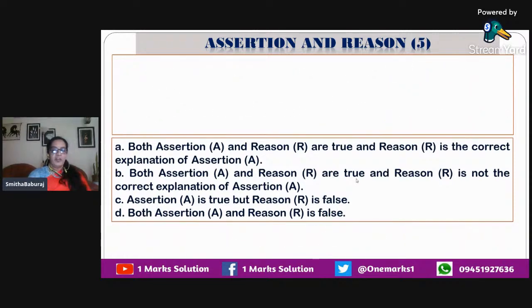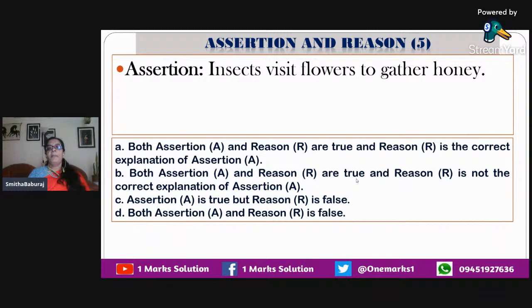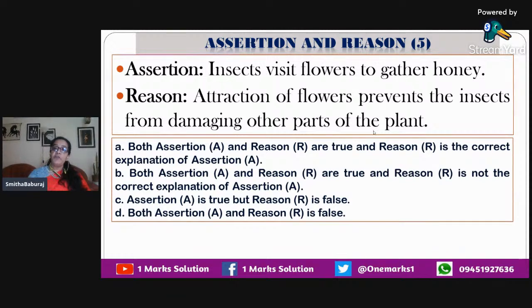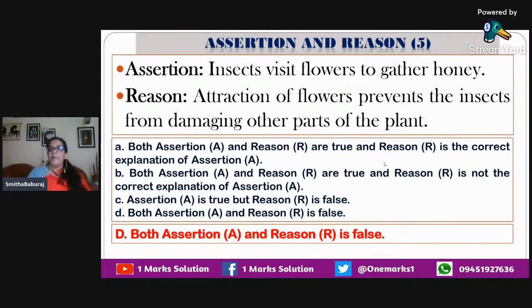Now let us see the final question, the fifth question from the same chapter. Assertion: insects visit flowers to gather honey. And the reason: attraction of flowers prevents the insects from damaging other parts of the plant. Insects visit flowers to gather what? Nectar, isn't it?